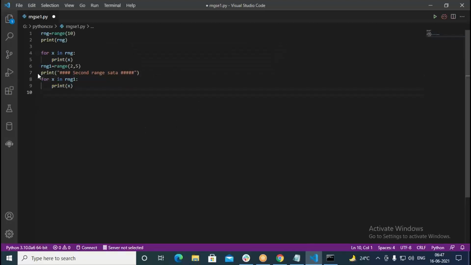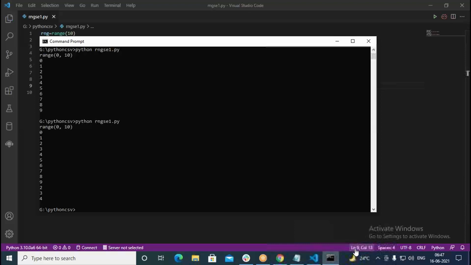Okay, so this is the first range data. I take this and put here first range data. So this is going to print first range data. The orange one is the second range data. So now when you print it, clearly you can see what it's going to print.